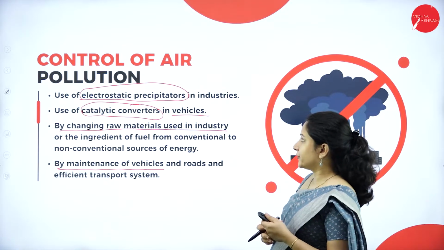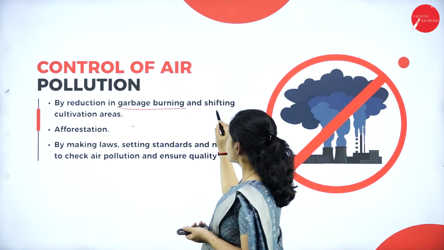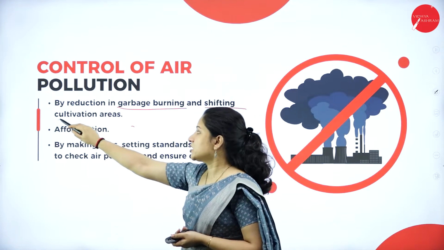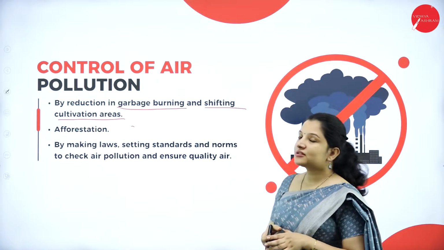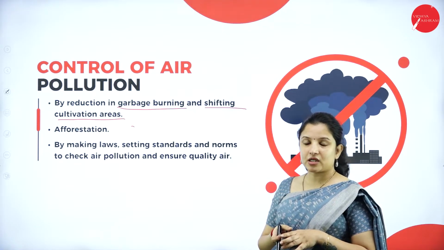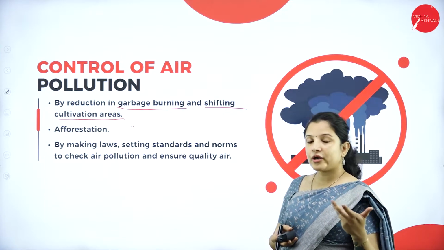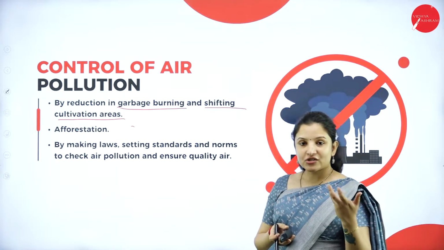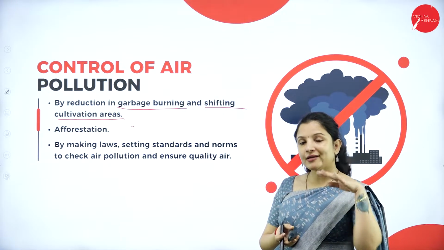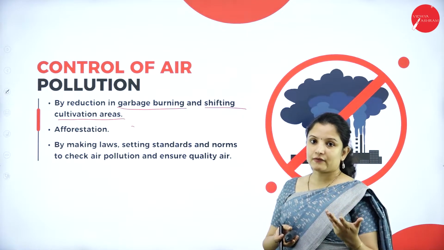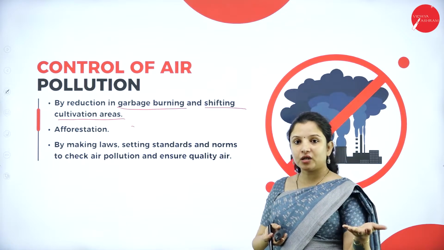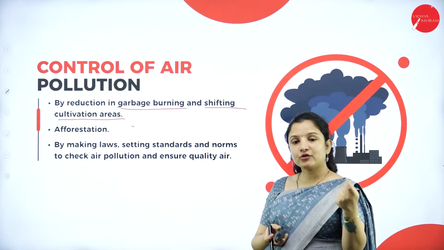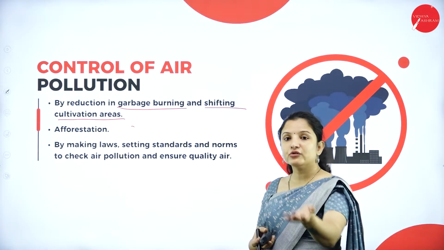Next, by reduction of garbage burning and shifting cultivation. Here, shifting cultivation means that instead of going for slash and burn agriculture, why can't they go for other cultural practices that don't cause pollution to the environment? They can uproot the plants instead of burning them, and make that uprooted plant into manure and use it in the field.